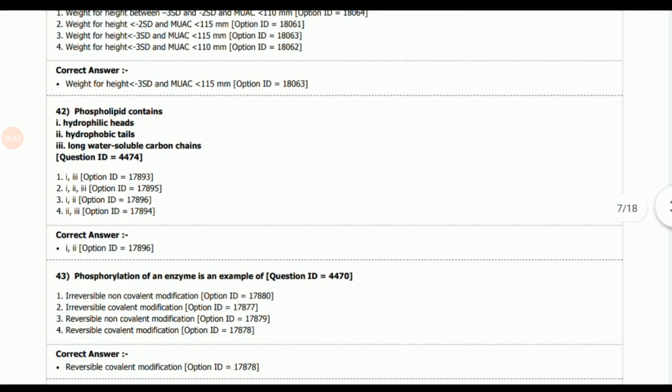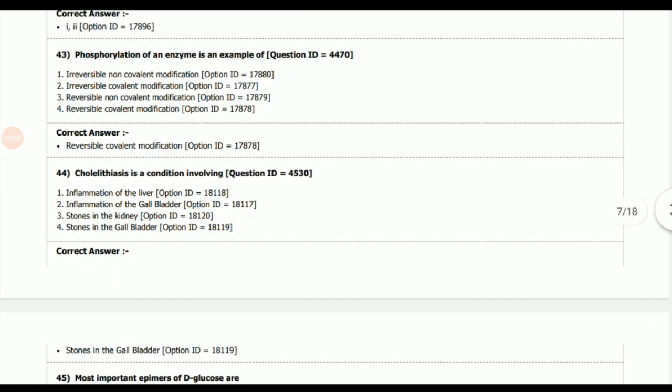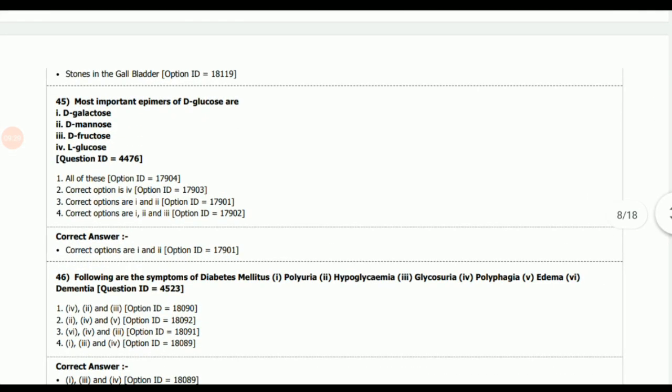Next question, phospholipid contains, so the answer is hydrophilic heads and hydrophobic tails. So it has both these parts. Next question, phosphorylation of an enzyme is an example of reversible covalent modification. Next question, cholelithiasis is a condition involving, so the answer is stone in gallbladder. Next question, most important epimers of D-glucose are, the correct option are D-galactose and D-mannose.